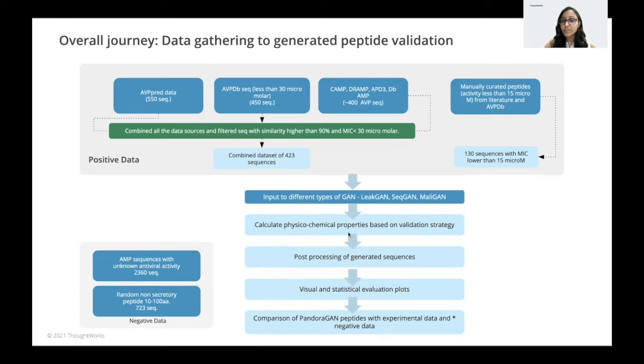We calculate various physicochemical properties based on the validation strategy, both on the input dataset and those generated by the LEAK-GAN. We do some post-processing on the generated sequences to filter them further. And we create some visuals and statistical evaluation plots to understand the generated peptides further. Finally, the peptides generated by the Pandora GAN are compared with the experimental data and negative data or random data. These are the antimicrobial peptide sequences with unknown viral activities or random non-secretory peptides.